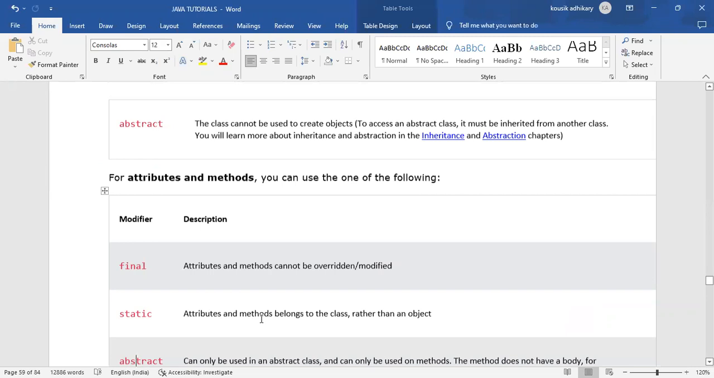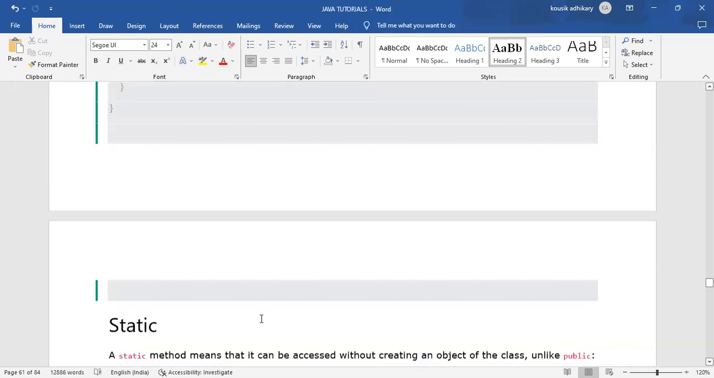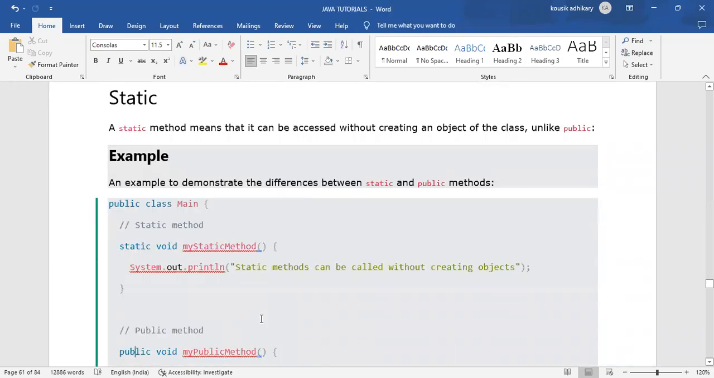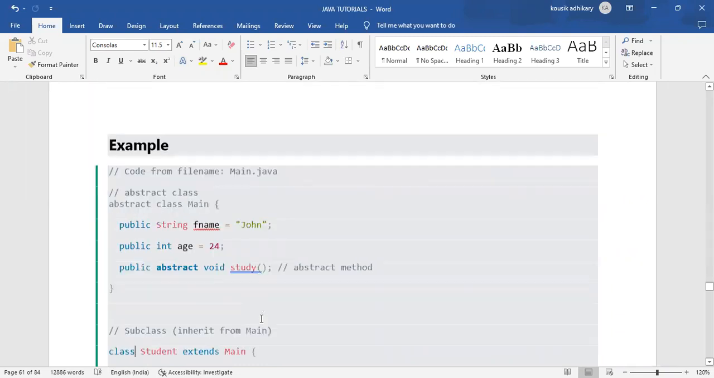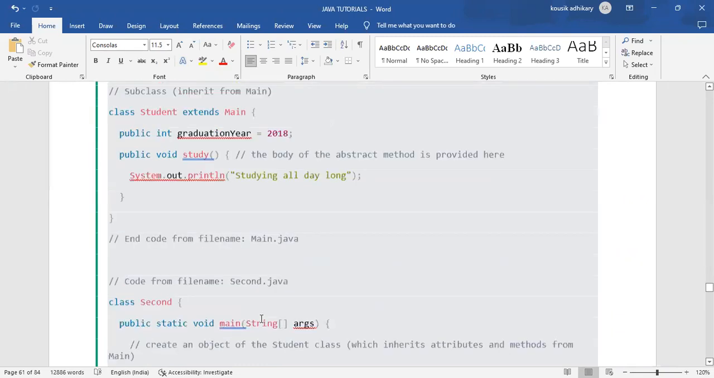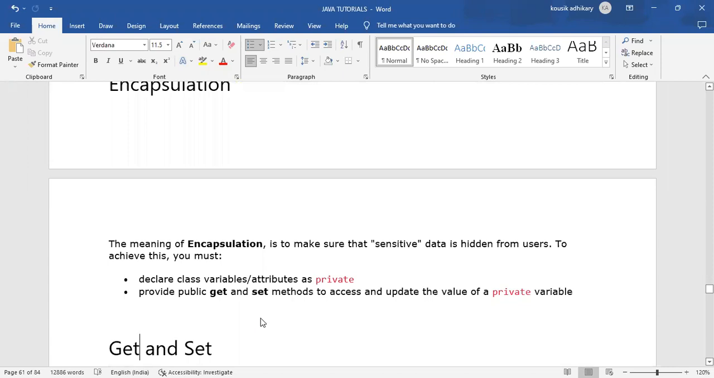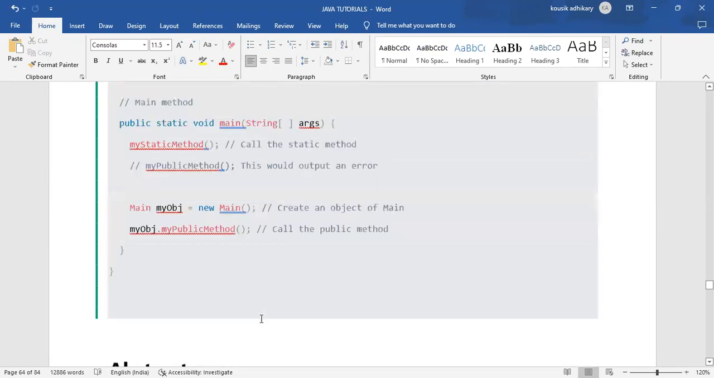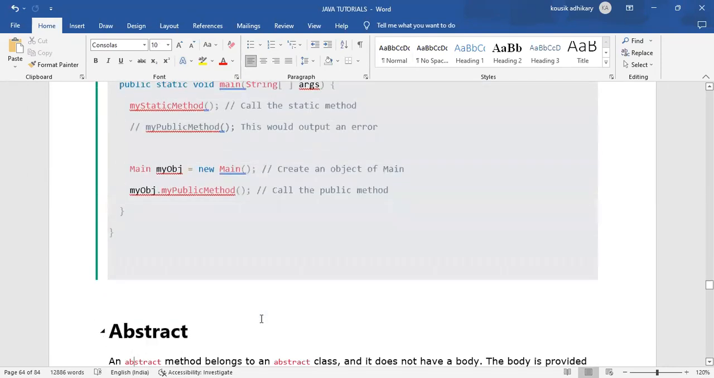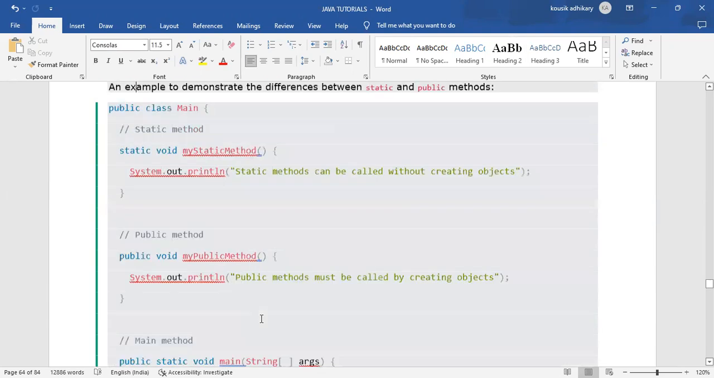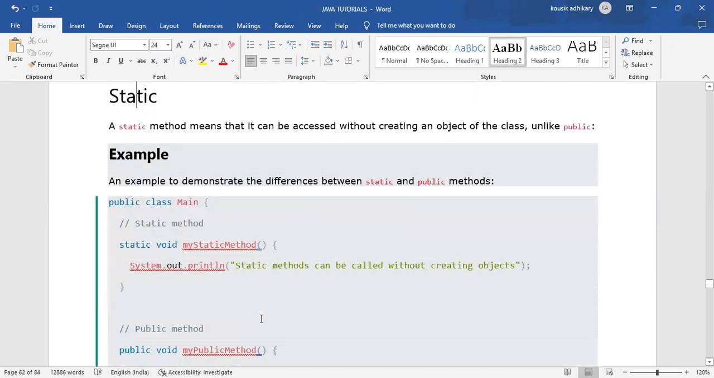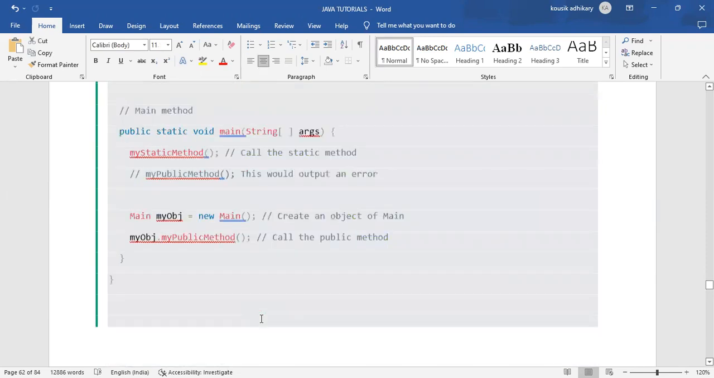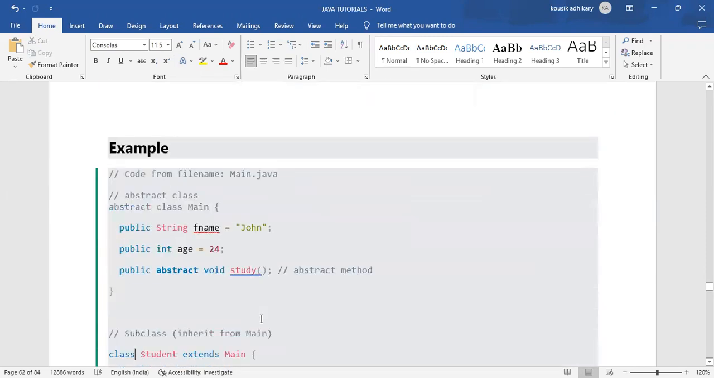Java modifiers have been done. Directly go to the abstract class. Okay, this is the abstract class.